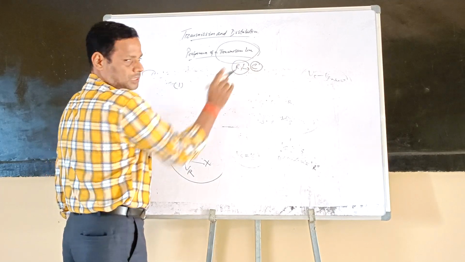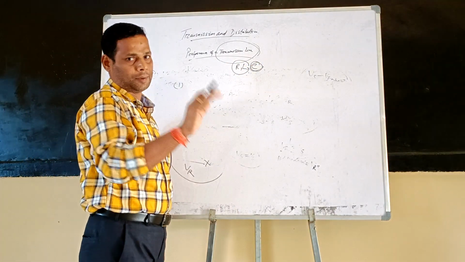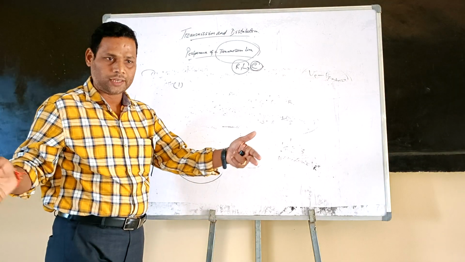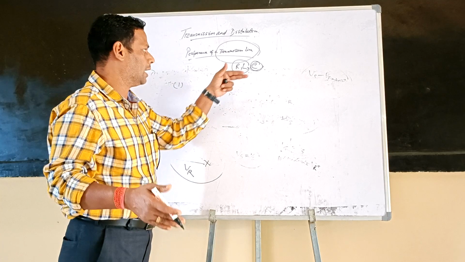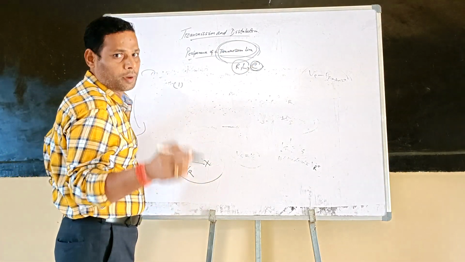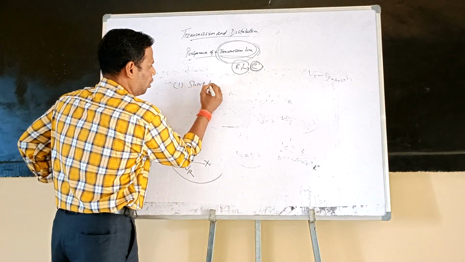Resistance and inductance form the series impedance of the transmission line, and capacitance means we are talking about the capacitance of the transmission line. So depending upon the length, operating voltage, and capacitance, transmission lines are classified into three parts. One is the short transmission line.